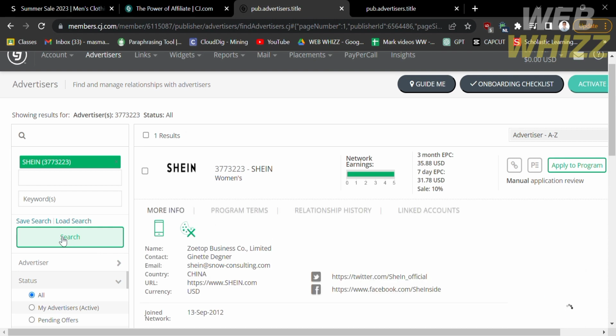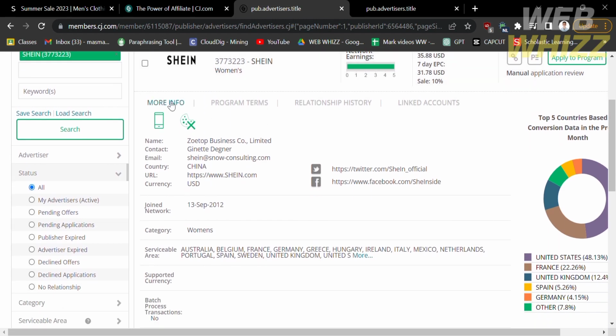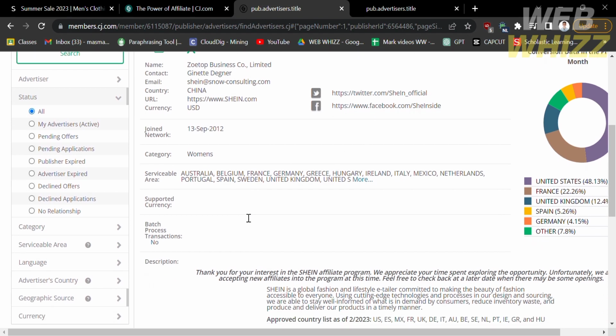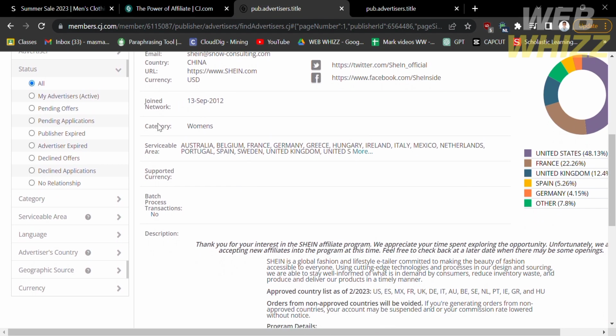And after that, you will see on the right side panel the Shein brand, including the network earnings, while below is more information about this brand, including its name, contact, email address, country, URL, currency, and even its social media account. And aside from that, below you will see the date when they joined the network, the category, and the serviceable area, which is all the countries where this platform is available. And below that, you will see the description about this platform.